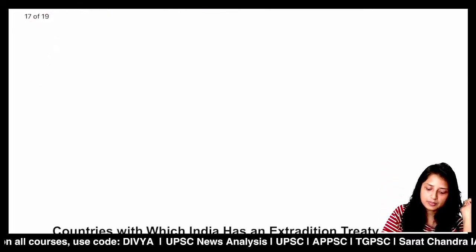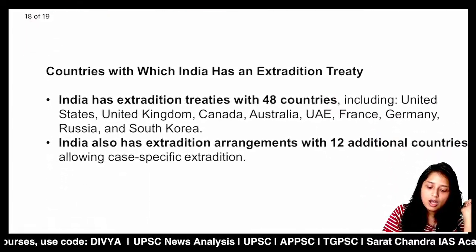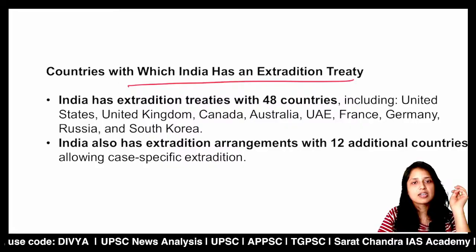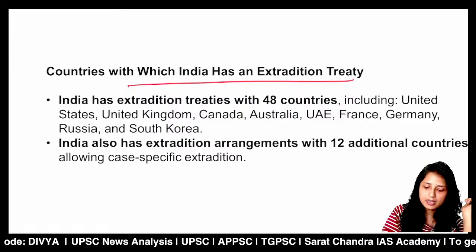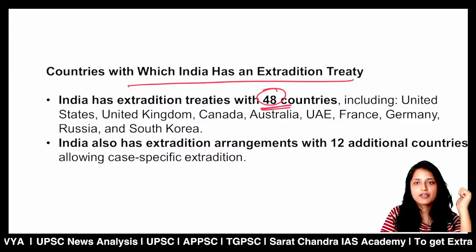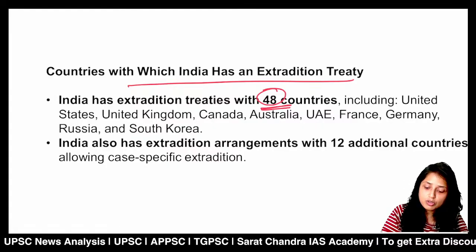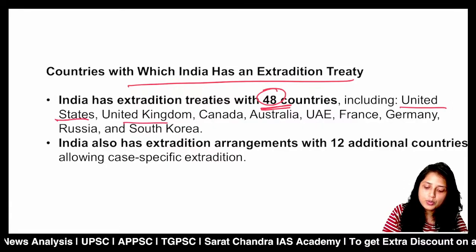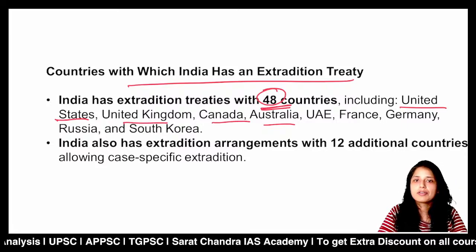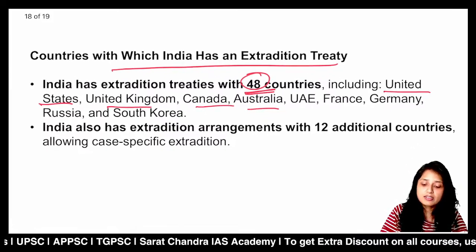Now, a practice question. Consider the following statements regarding the National Productivity Council. First, it is a statutory body under the Ministry of Environment, Forest and Climate Change. Second, it is a constituent of the Asian Productivity Organization. Third, it is responsible for certification and registration of environmental auditors. Now, please go through what we discussed about the National Productivity Council and try to answer this question. Give your answer in the comment section, whether A, B, C, or D.